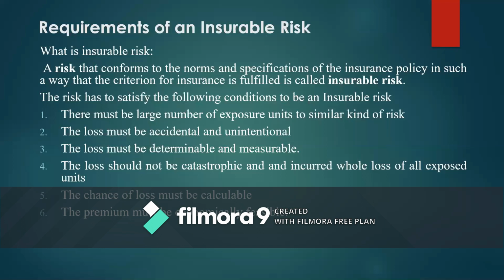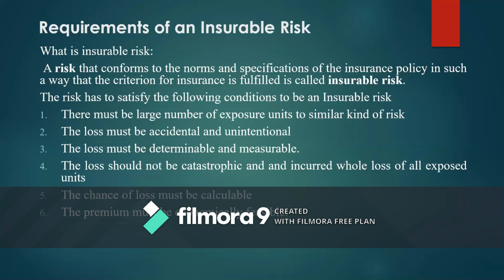Then the fourth important point is the loss should not be catastrophic. Catastrophic means it should not be common to all. Catastrophic in the sense a kind of disaster happens where 100% of the insured units get spoiled. In such cases, insurable risk does not arise. The loss should not have been incurred by the whole of the exposed units. Otherwise, insurance will not work properly. Such kind of losses will not be compensated.